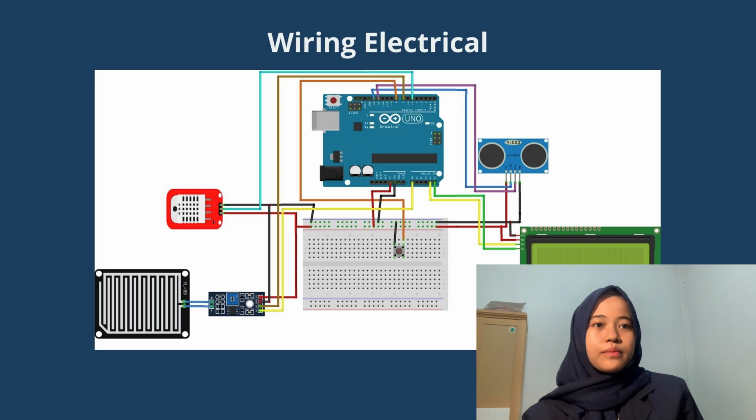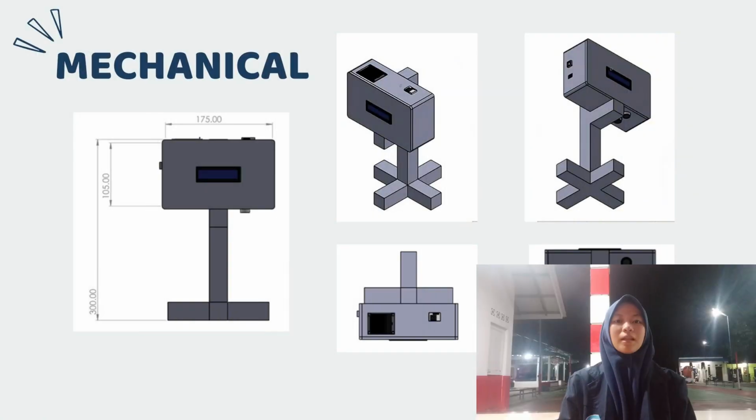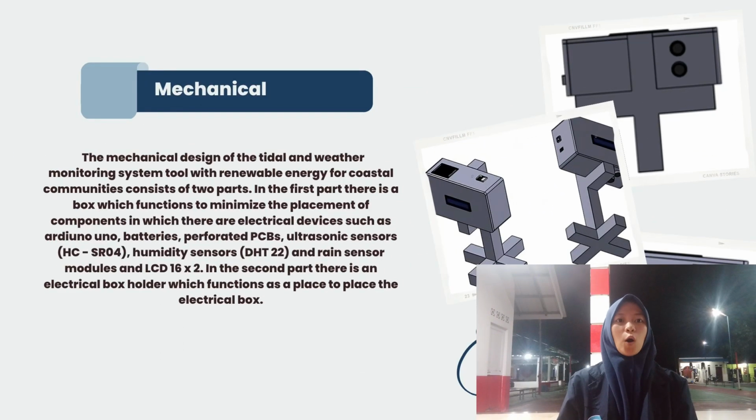Further explained by Mariana. Okay everyone, here I will explain the mechanics. The mechanical design of the tidal and water monitoring system tool with renewable energy for coastal community consists of two parts.